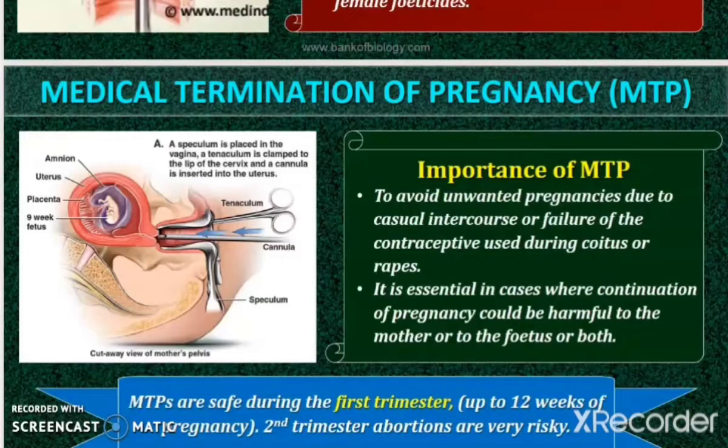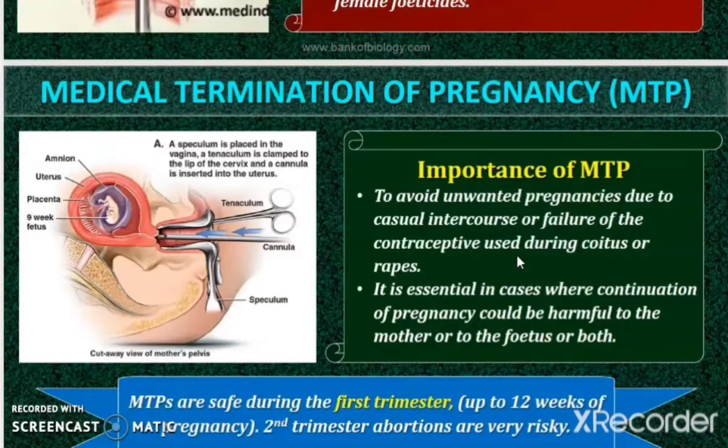Now let's see why MTP. The reason here is to get rid of unwanted pregnancies. And when can these unwanted pregnancies happen? It can be due to casual intercourse, failure of the contraceptive device during sexual intercourse, or rapes. So due to any of these conditions, a woman becomes pregnant and doesn't really want to continue with the pregnancy, they can go on with medical termination of pregnancy.